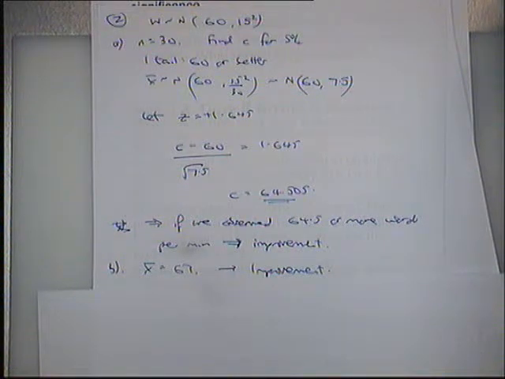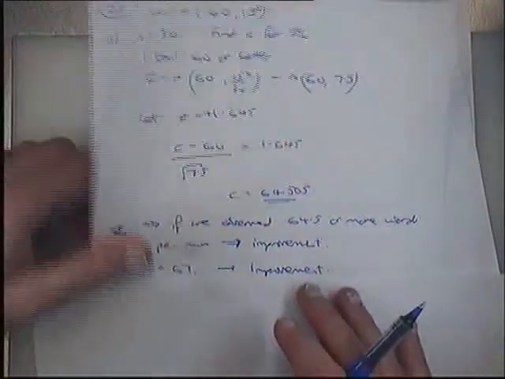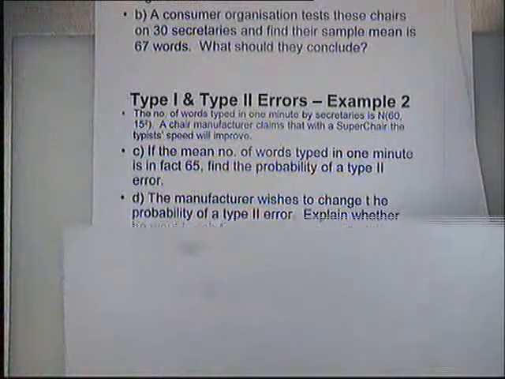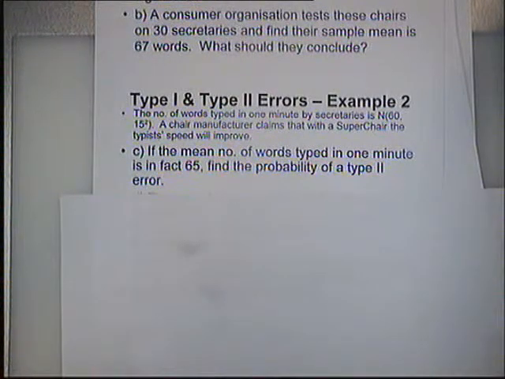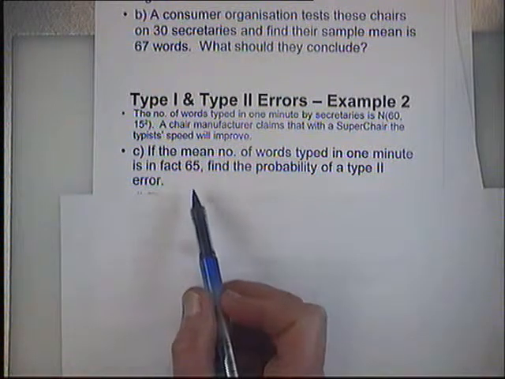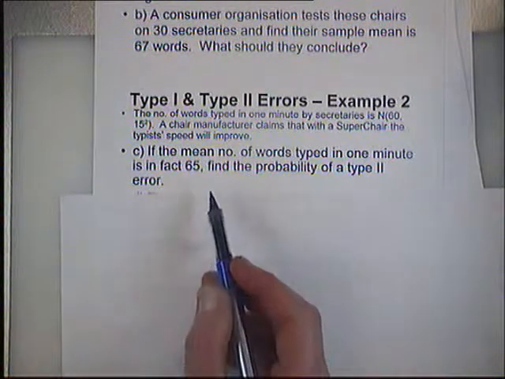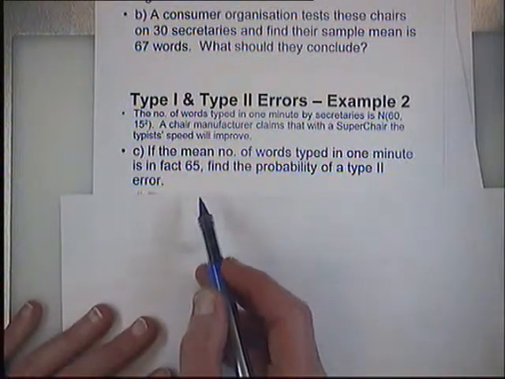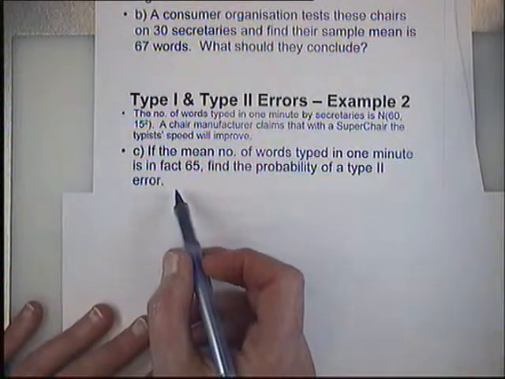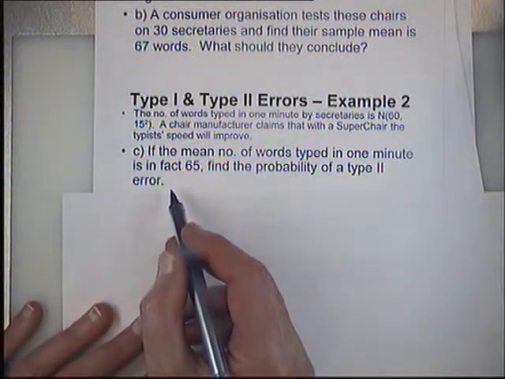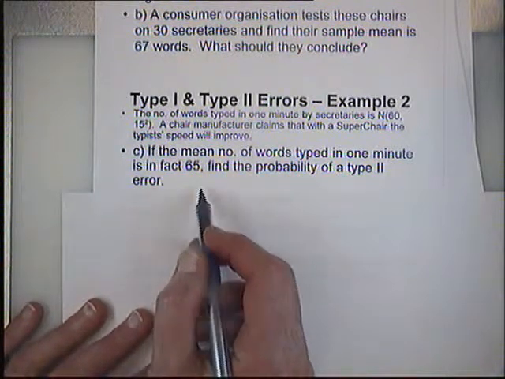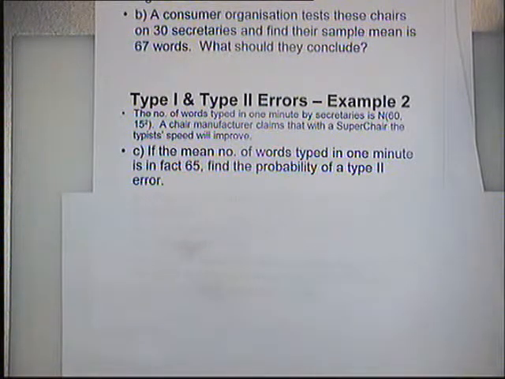Okay, so part C. Part C says, if the mean number of words typed in 1 minute is in fact 65, find the probability of a type 2 error. This here is when the great god of statistics is telling you something. That's 65. You think, where's it come from? It's just come from the great god of statistics has now told you that it is 65. So what they're saying there is, for the secretaries actually sitting on the new chair, it's 65. Given that information, find the probability of a type 2 error.